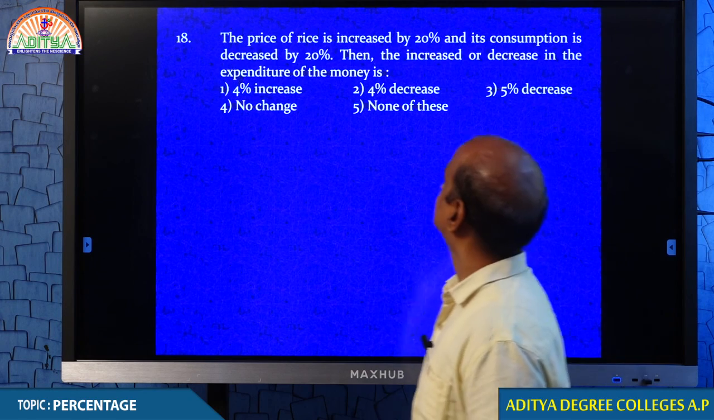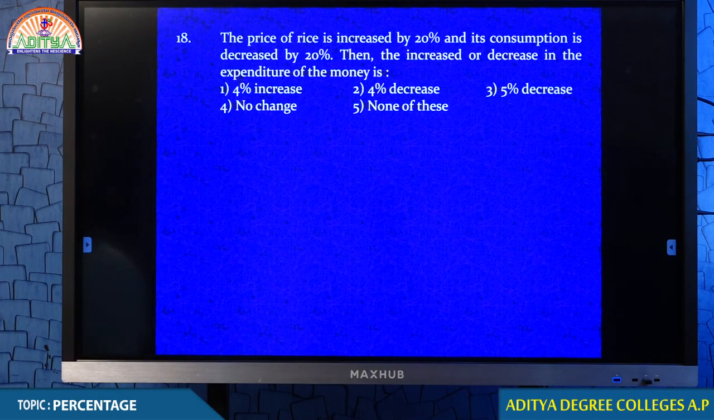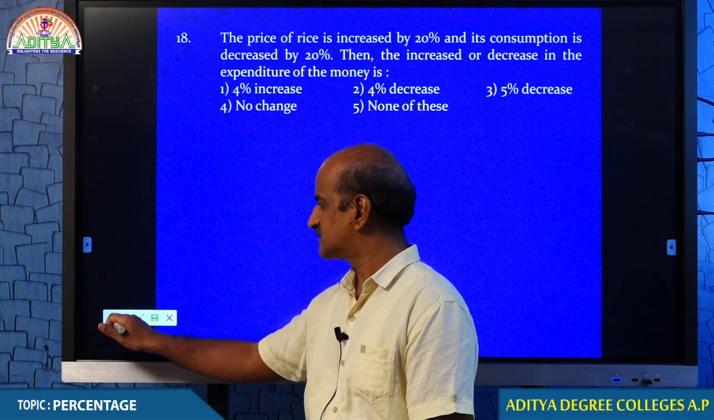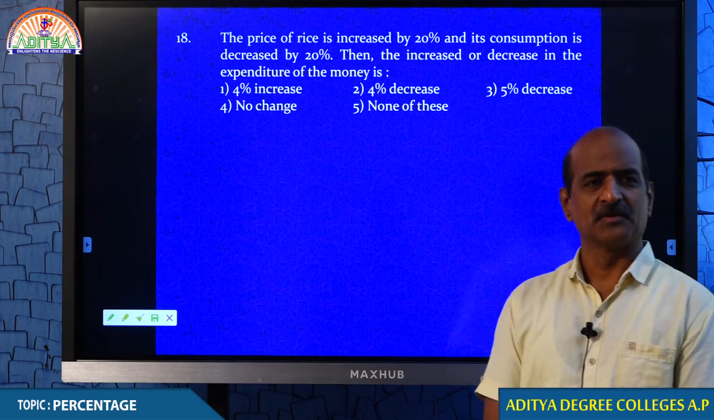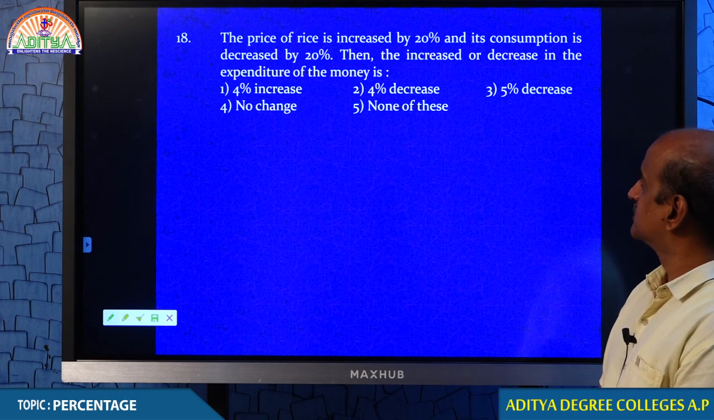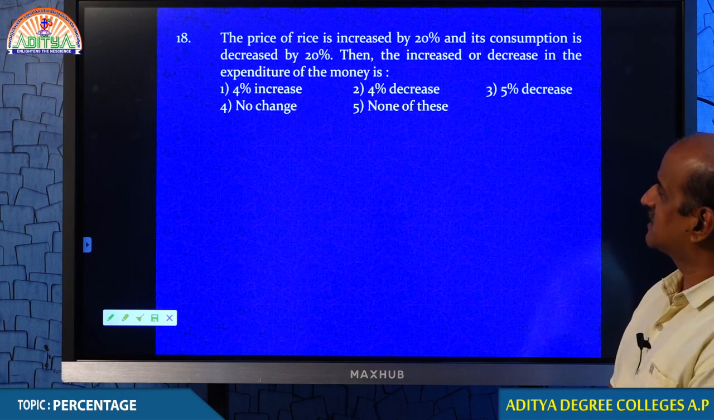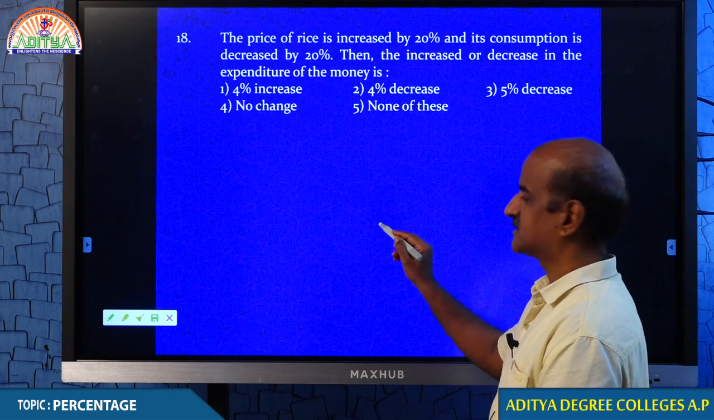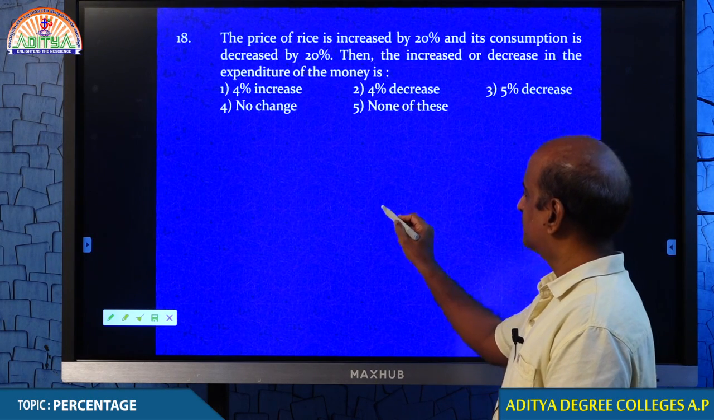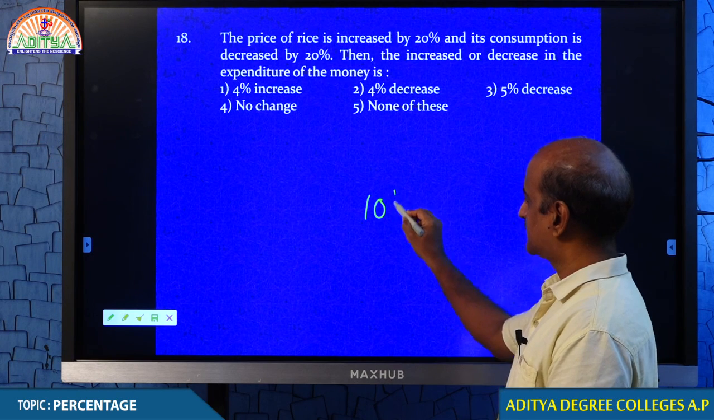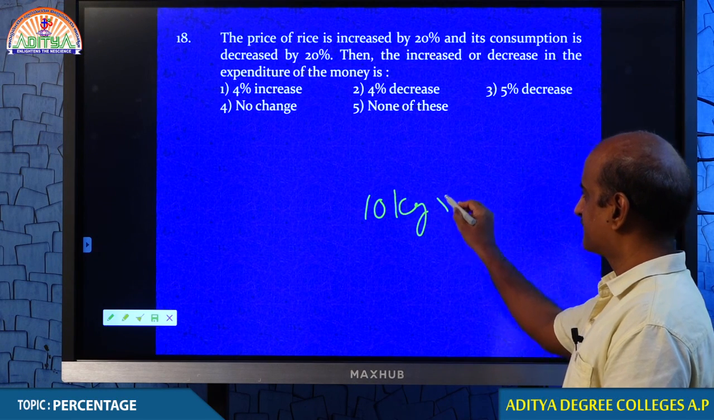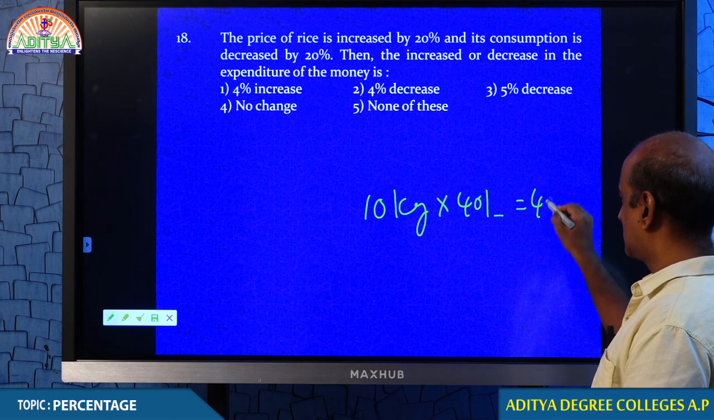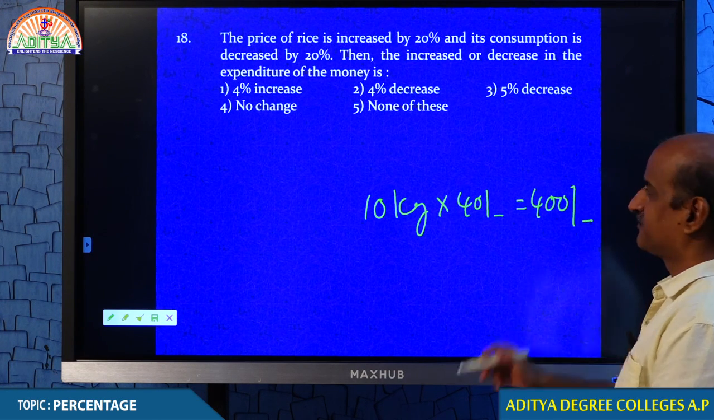Try this question. I am waiting for your options. I am waiting for your answer, my dear students. Anybody provided? I am asking you to explain whether there is any increase or decrease in the expenditure. Expenditure depends on simply, students, if your mummy purchases 10 kg rice at the rate of 40 rupees, obviously expenditure on rice is 400 rupees, you know.